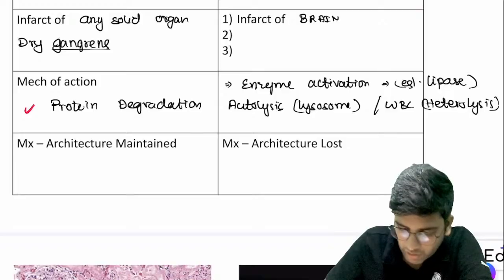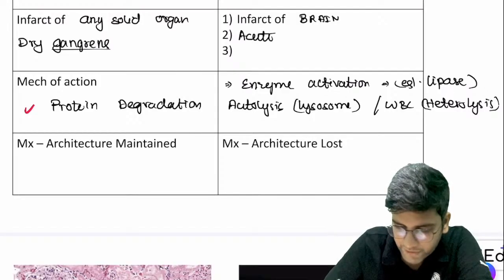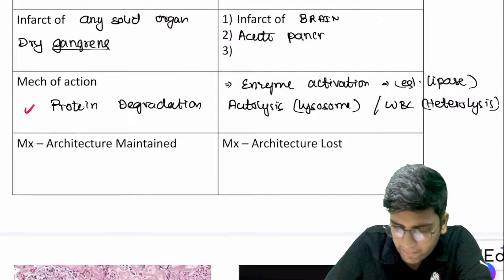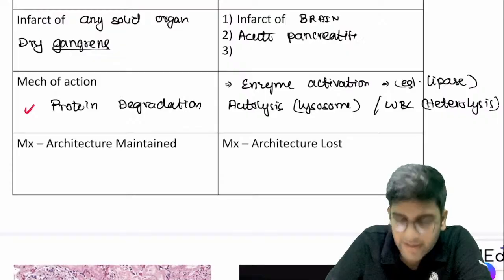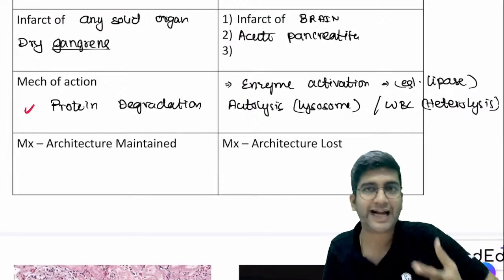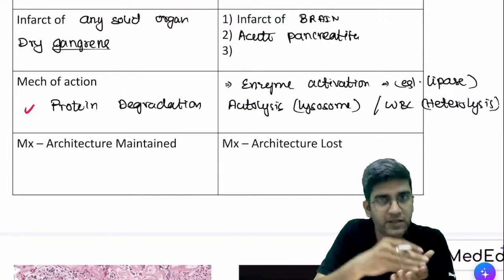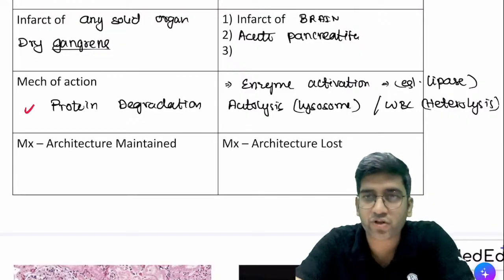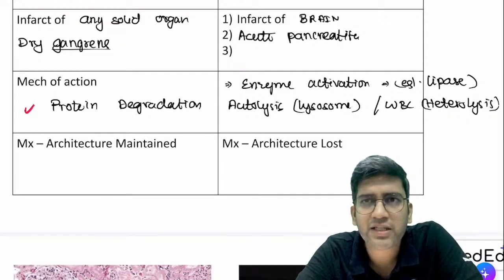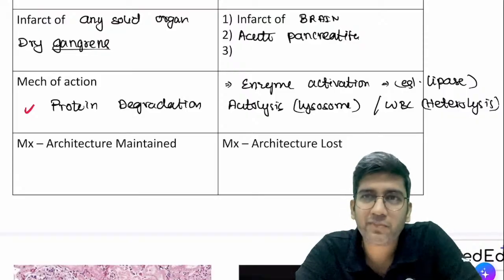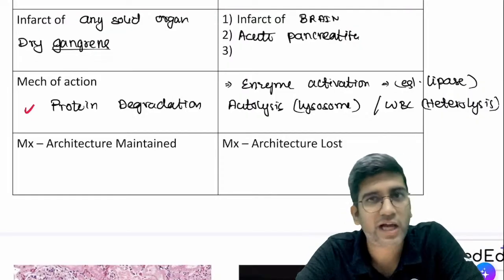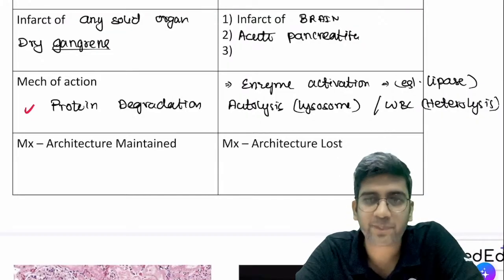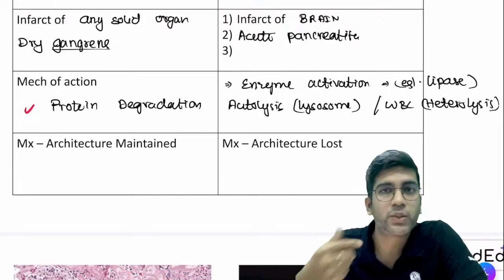So I have a condition called acute pancreatitis. In acute pancreatitis, the entire pancreas will get activated, which means trypsinogen becomes trypsin, chymotrypsinogen becomes chymotrypsin, fine? So these things will have an issue, right?